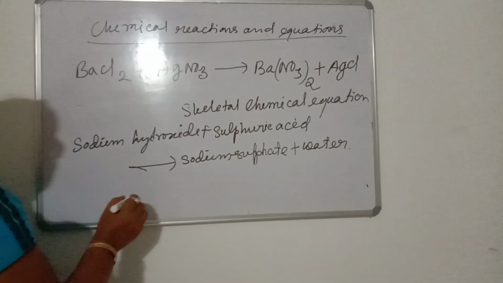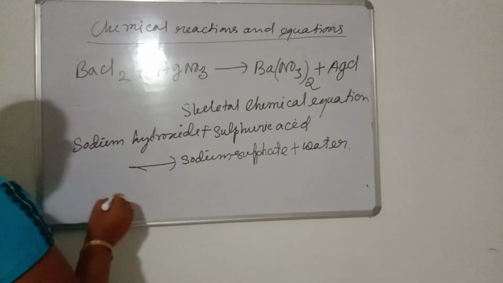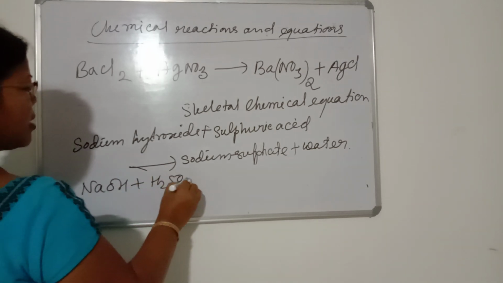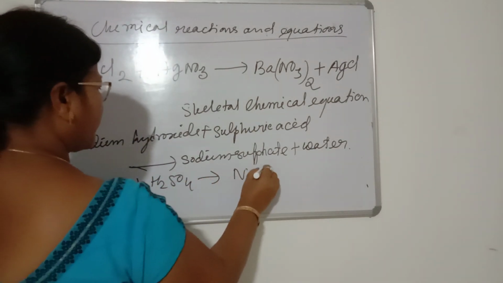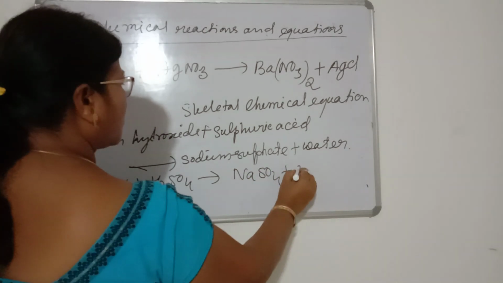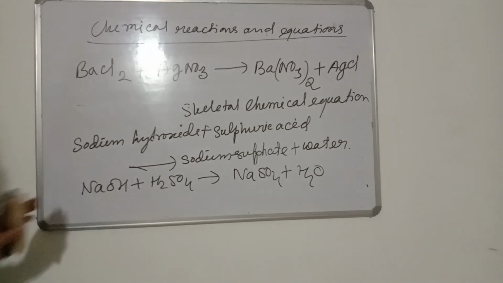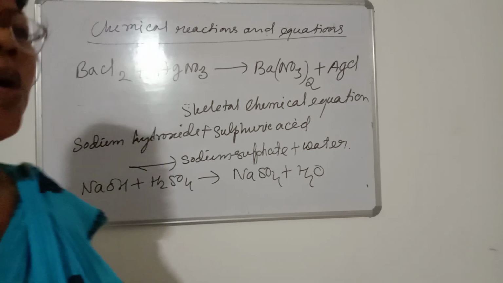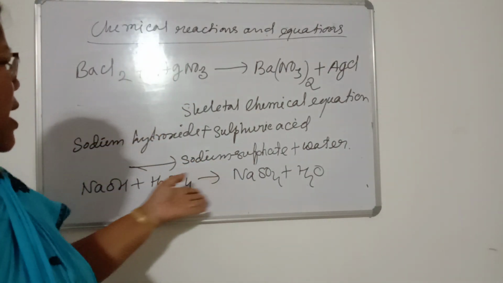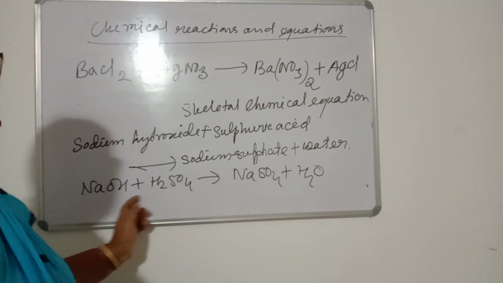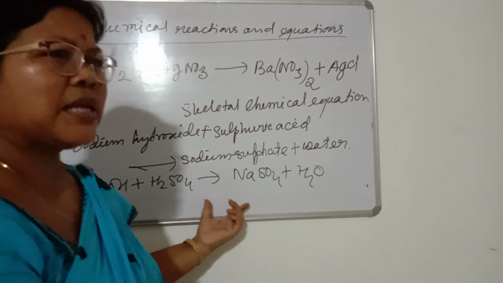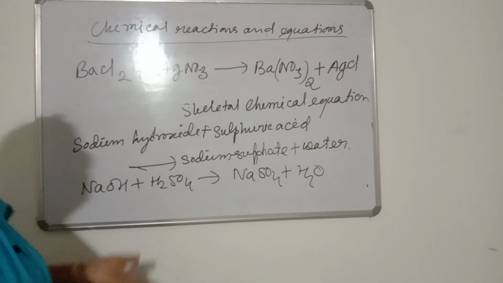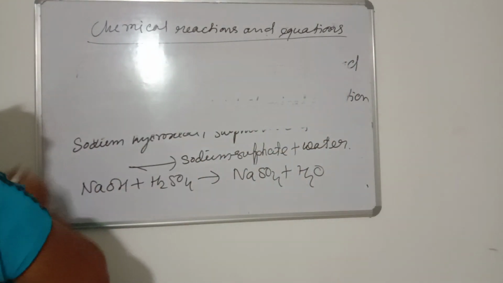This is the word equation, or we can write the skeletal chemical equation or imbalanced chemical equation. Sodium hydroxide plus sulfuric acid, then it forms sodium sulfate plus water. Then these two equations can be balanced. So what is the principle of balancing chemical equation? Since we have seen that the number of atoms is not equal on both sides, we have to equalize the number of atoms. The principle of balancing chemical equation is called the law of conservation of mass.